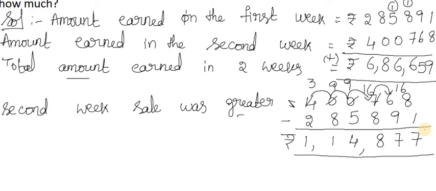So finally in this question what we can understand: first we have to find out how much money she earned in the first week and second week, and then we find how much more money she earned in the second week when compared to the first week. Yes, is it clear to you all?